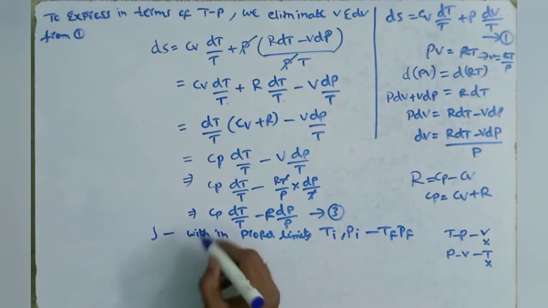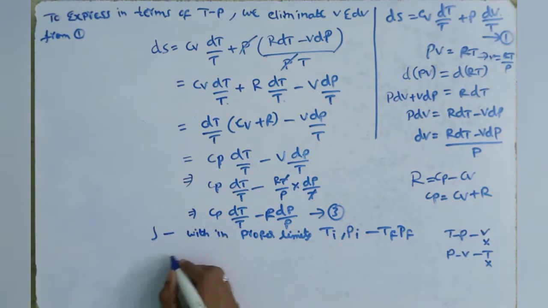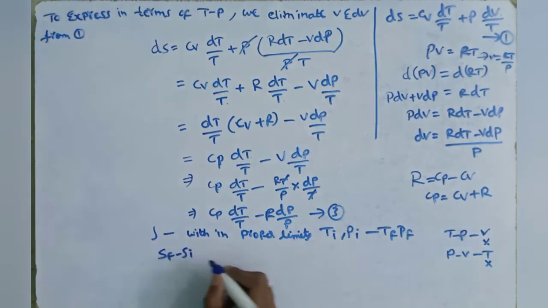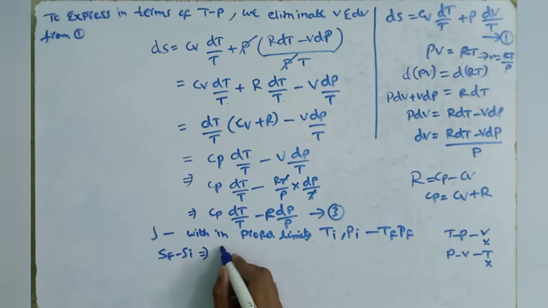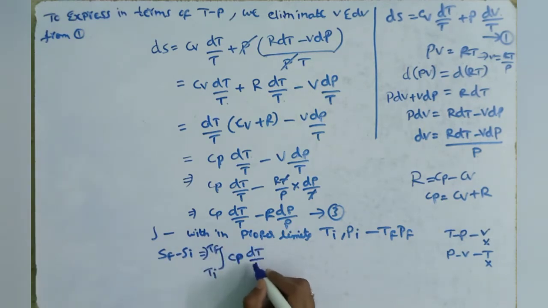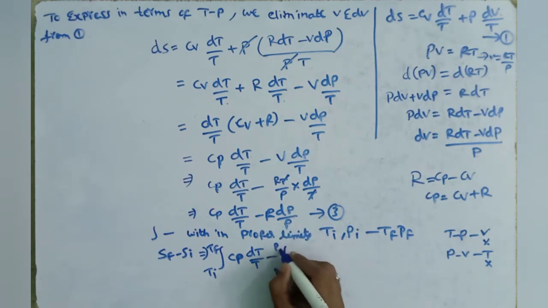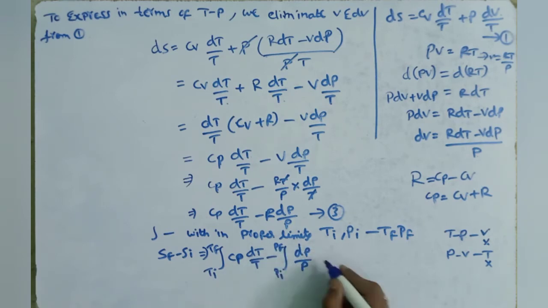Using these limits, we integrate this equation. We write dS as Sf minus Si, which equals the integral of Cp dT by T from T initial to T final, minus the integral of R dP by P from P initial to P final.